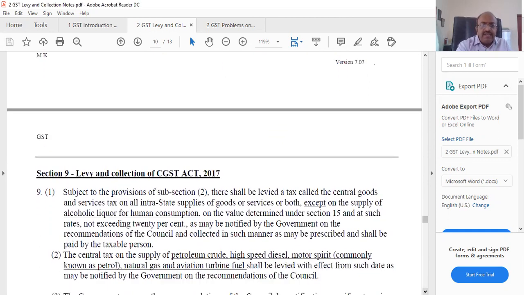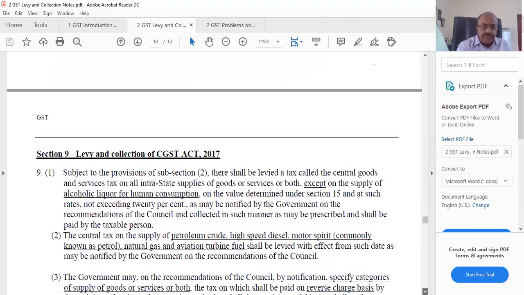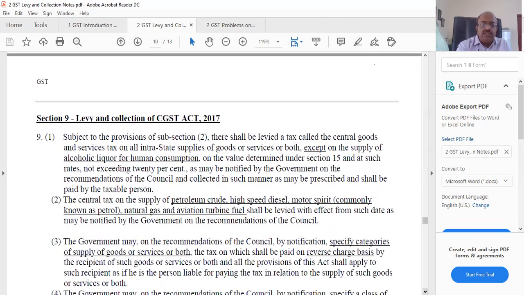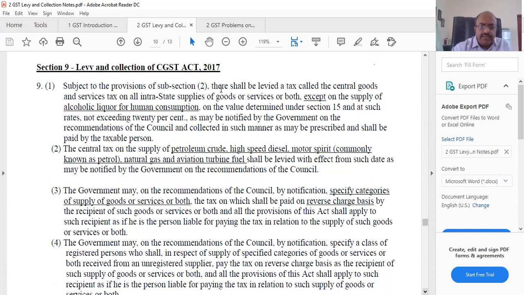The next is the levy. So we have understood section 8. Now we are going to understand section 9. What is section 9? This is a charge section. Like any act, there should be a charge section. This is also quite important because, based on this, now that we have understood what is supply and composite supply, we are going to understand the charge on supply, levy and collection.